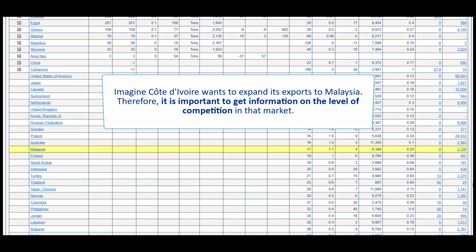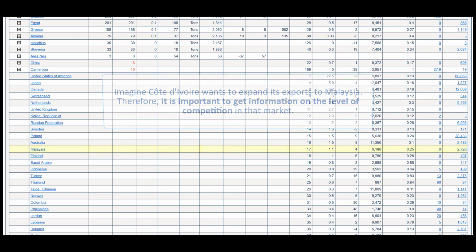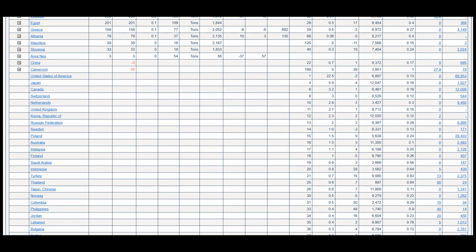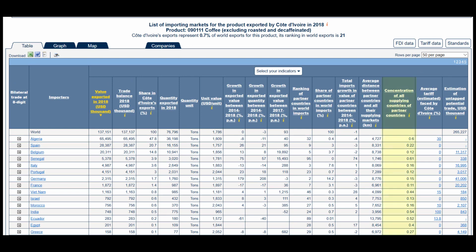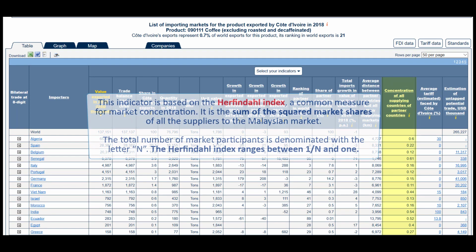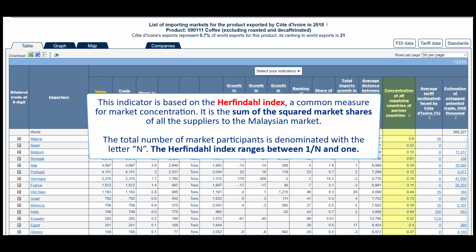Therefore, it is important to get information on the level of competition in that market. To do so, we could look at the column called Concentration of all supplying countries of partner countries. This indicator is based on the Herfindahl Index, a common measure for market concentration. It is the sum of the squared market shares of all the suppliers to the Malaysian market. The total number of market participants is denominated with the letter N.